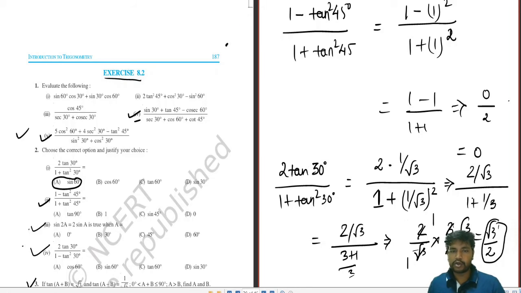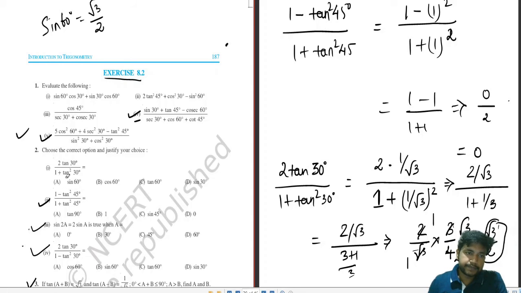Looking into your books, A, B, C, D, there is no root 3 by 2. But you have to be a bit tricky. Sin 60 is only root 3 by 2. We know that sin 60 is root 3 by 2. So they have given the answer in the question way in this MCQ, not in the option way. So sin 60 would be the correct answer. Oh, and over here we had a 0. Now solving in sin 2a.